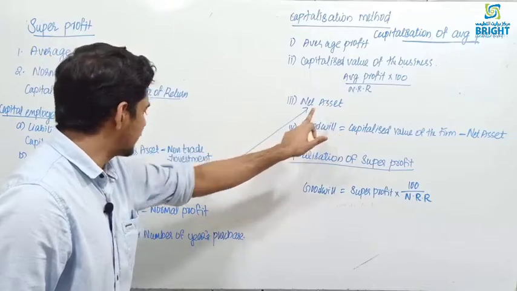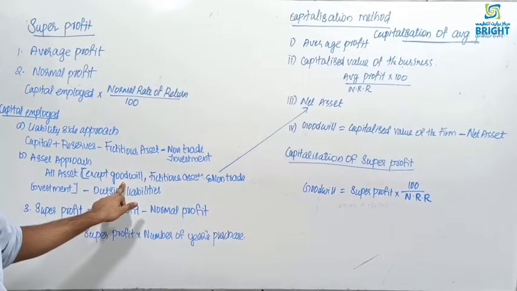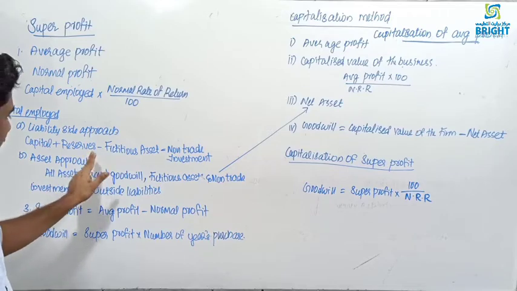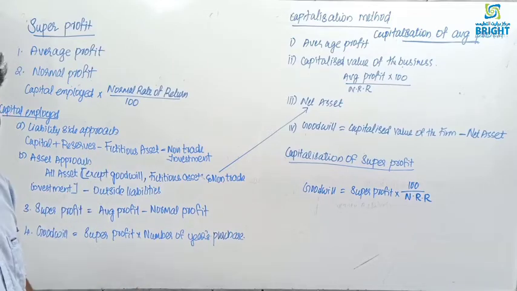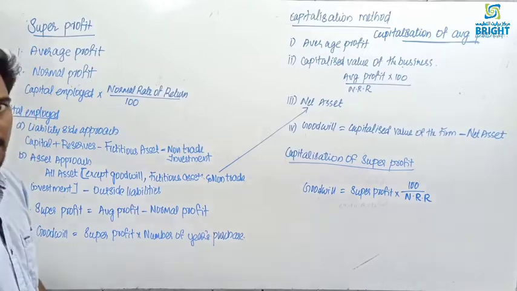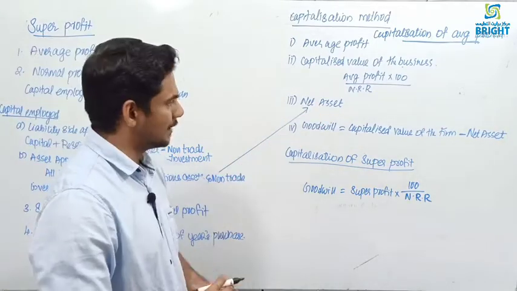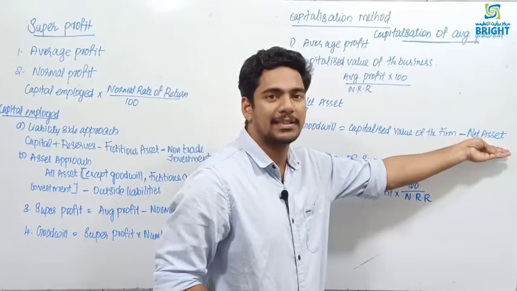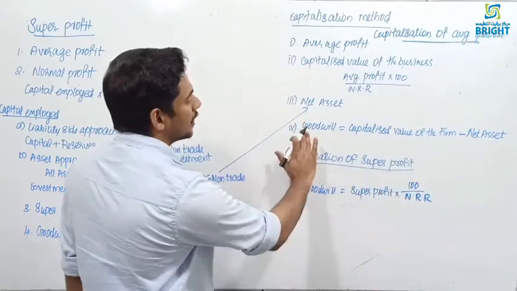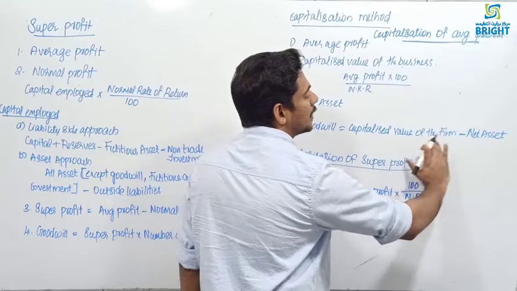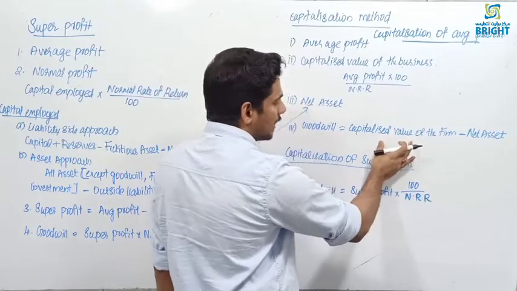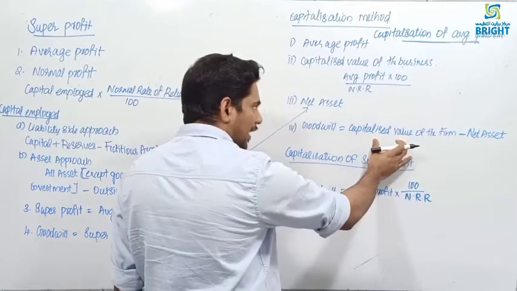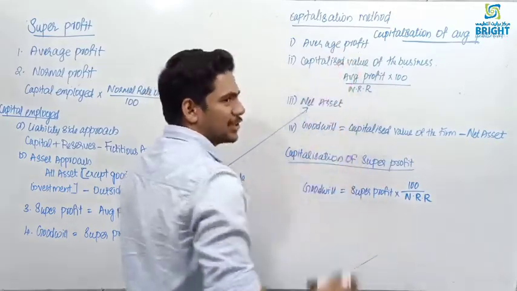To find net asset, this formula you are using. That is capital employed asset approach. That is what is net asset. To capitalize the value of the business, you are finding the net asset. Then you are finding the goodwill. Goodwill is equal to capitalized value of the firm minus net asset. You can just learn this by heart. Then you know that you need to find the capitalized value and also net asset. To find out the capitalized value, we need average profit also.